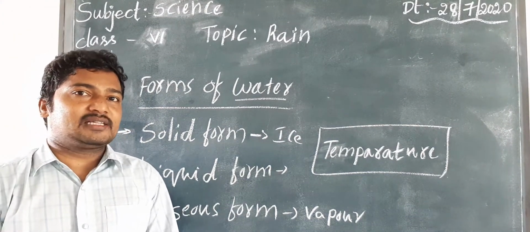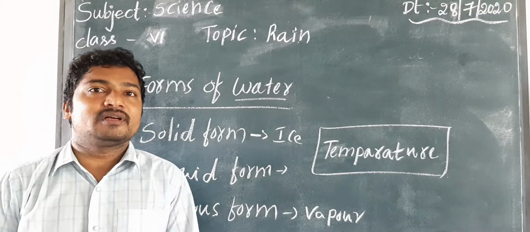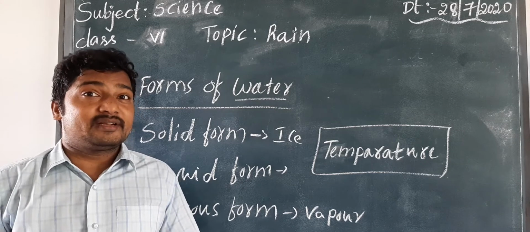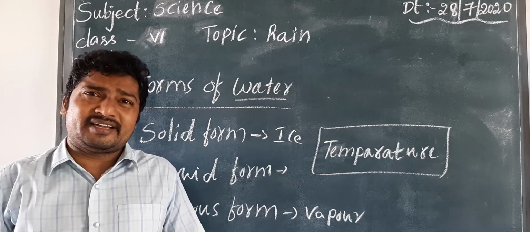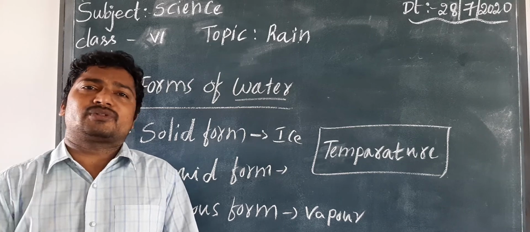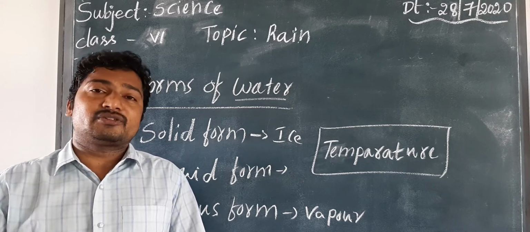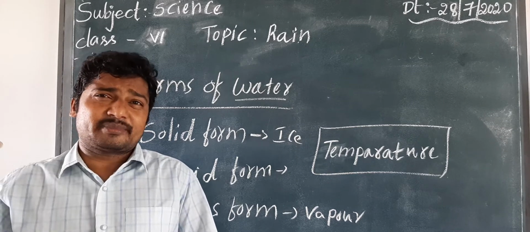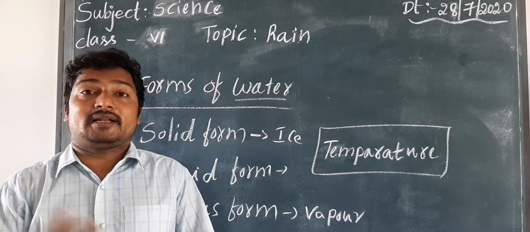In the previous class, we discussed an introduction to rain, how rain forms, and the indication of rain we get from the clouds. Before that, there is the formation of the clouds, which then become dark in color.